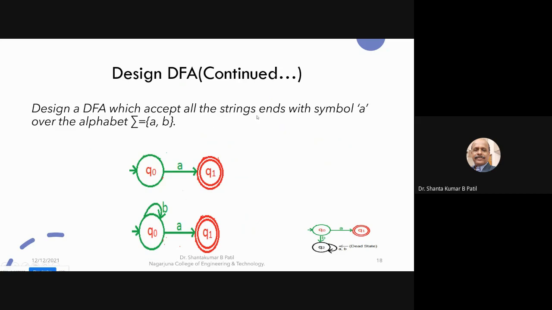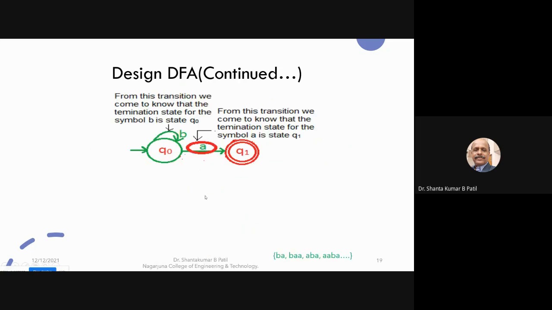If the condition is ends, the second outgoing transition from the initial state, because input symbols are A and B, I need to mark two outgoing transitions from each state. One is already there on the A. The second outgoing transition from the initial state Q naught is a loop if the condition is ends. If the condition is begins, the second outgoing transition from the initial state is to the dead state. See, from this first step, I come to know that this is the acceptor for the A, and this is the acceptor for the B.